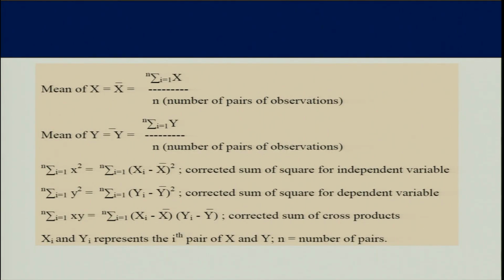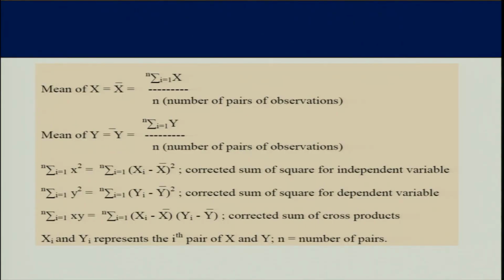Now from this we need to calculate, because our linear equation is y is equal to a plus bx. If we can find out the value of a and b, then that line or that equation will be the best linear fit. So to do so, we need certain parameters to work out the value of a and b in the linear equation. A is the intercept and b is the regression coefficient. Regression coefficient means change in y due to unit change in x. Delta y upon delta x is your b, which is also known as the slope of the line.